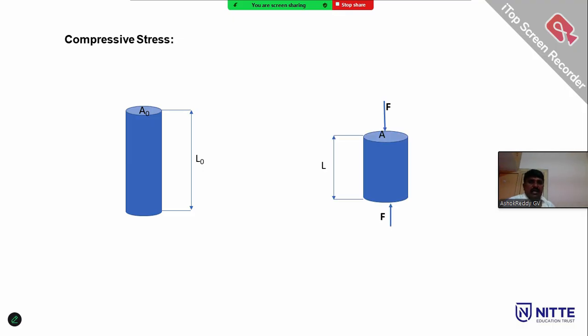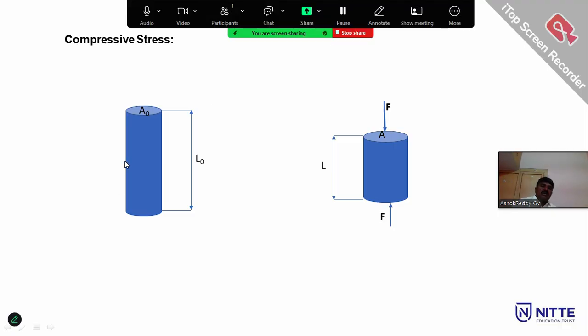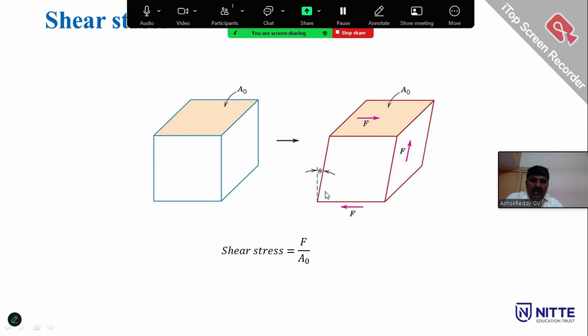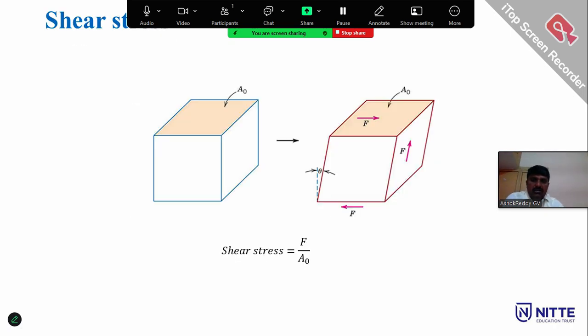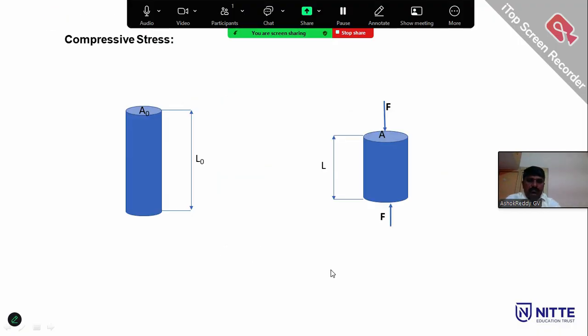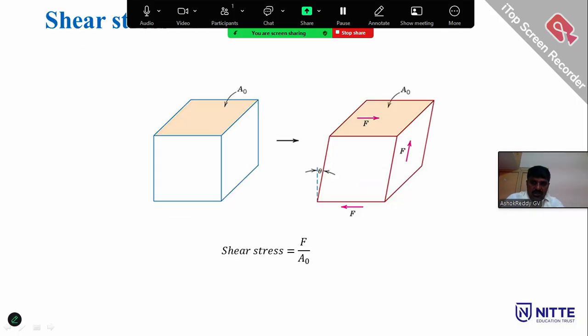Here L naught is the original length of the material or cylinder; when the body is compressed, its length changes. The compressible or bulk force acting per unit area of the material is called the compressible stress.